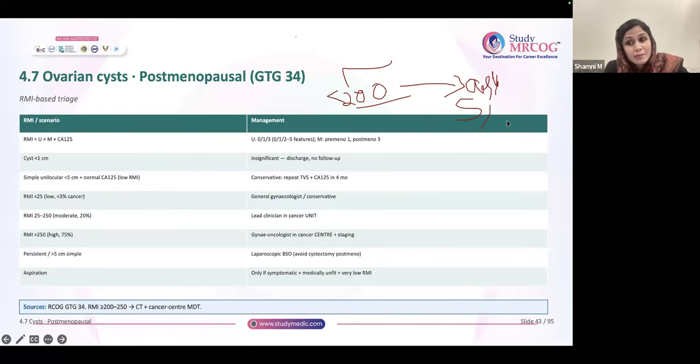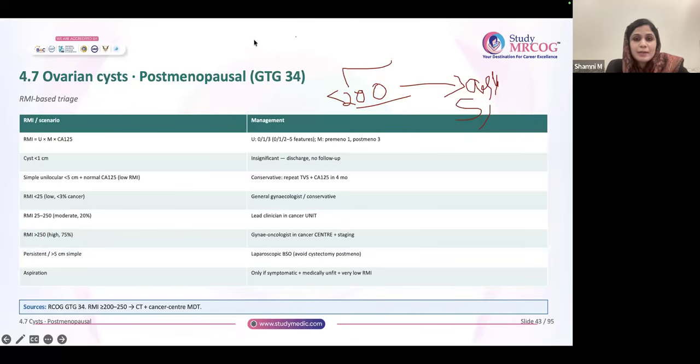Next is more than 3 centimeter and less than or equal to 5 centimeter. Suppose the patient is having a 4.5 centimeter cyst. It is fulfilling the criteria. It is simple, the patient is asymptomatic, and it is more than 3 and less than or equal to 5. It is unilateral and unilocular.